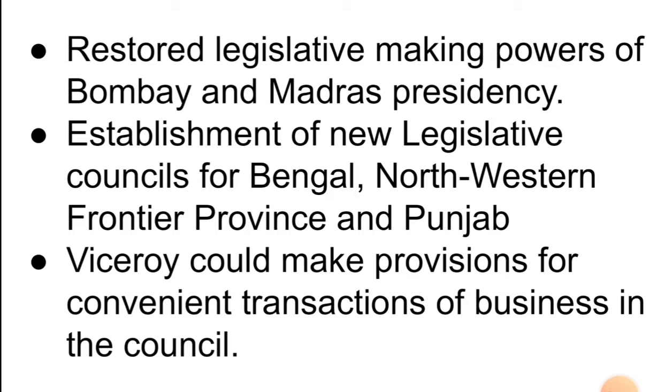There was a central legislative council, but provincial legislative councils were to be set up in Bengal, Northwest Frontier Province, and Punjab. And the Viceroy could make provisions for convenient transaction of business in the council. So the Viceroy was given the provision for convenient transaction of business in the central legislative council. In the case of the provincial councils like Bengal, Northwestern Frontier Province, and Punjab, there were governors.